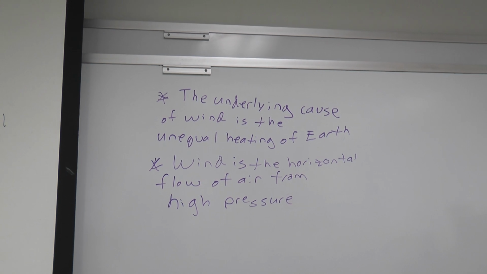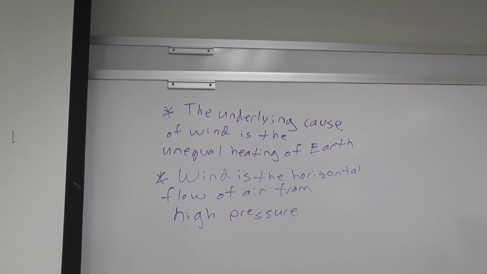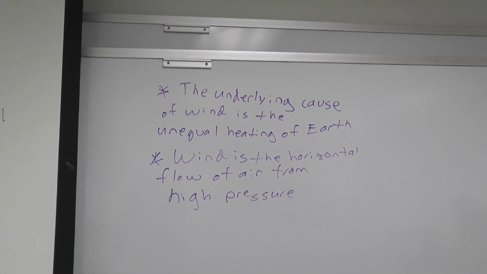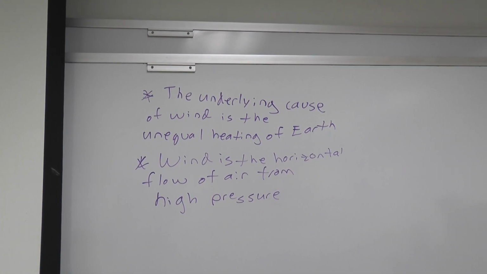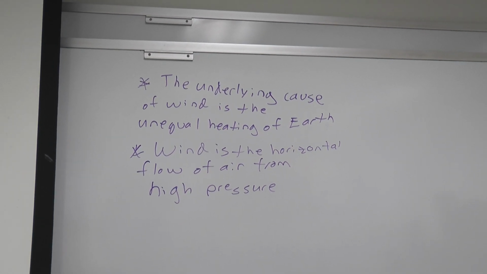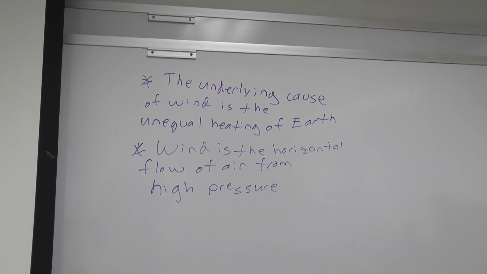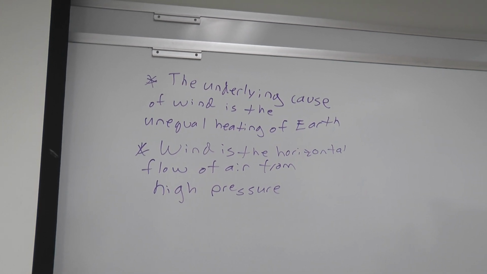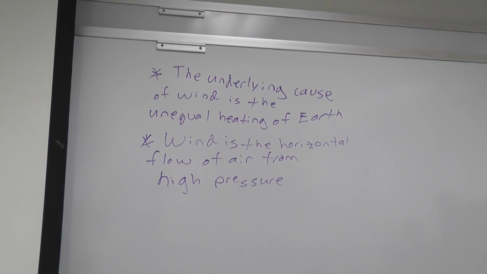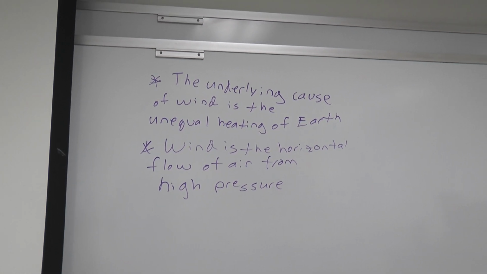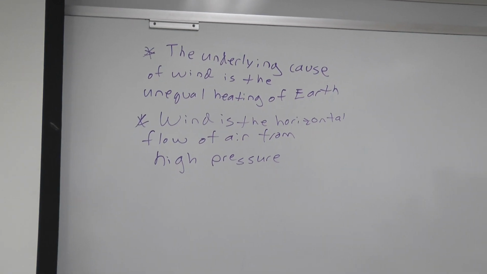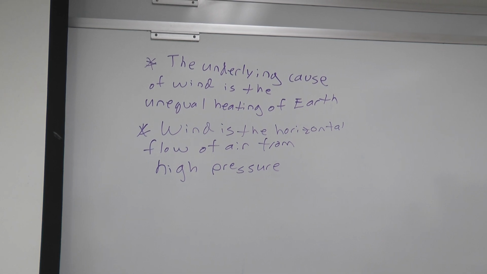All right, so just a snippet here. All we're going to learn about wind for our semester is this. The underlying cause of wind is the unequal heating of Earth's surface. So, as you will see in a narrated PowerPoint, or as we did in class together if you were here, Earth is heated more so at the equator and within the tropics. So basically from 23.5 degrees north latitude to 23.5 degrees south latitude, those people will get the most heat. And then of course at the poles, the Earth is heated much less.